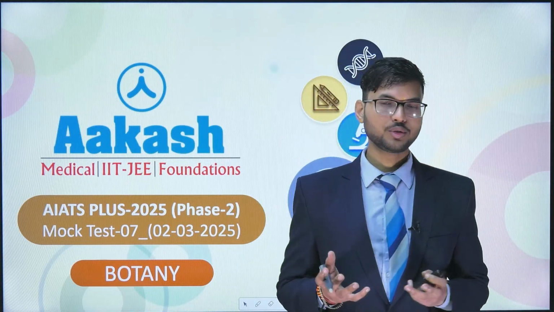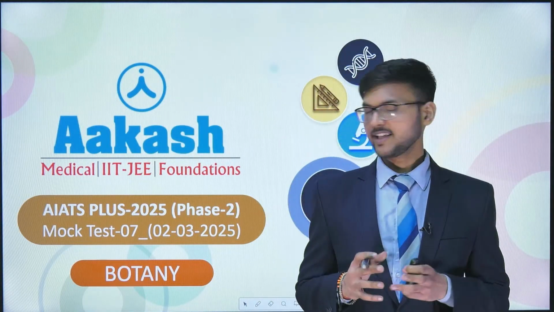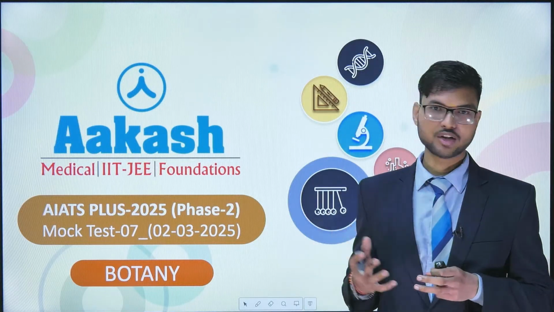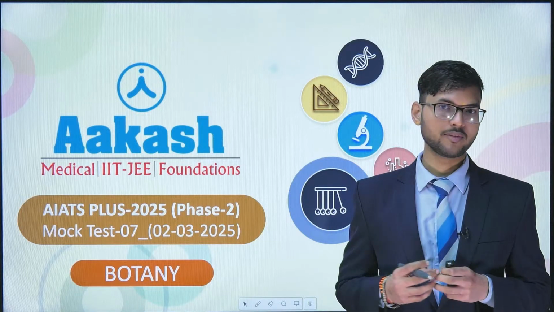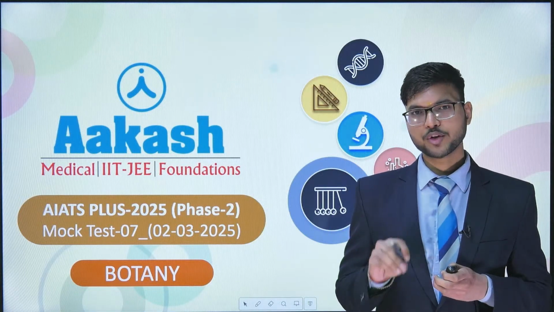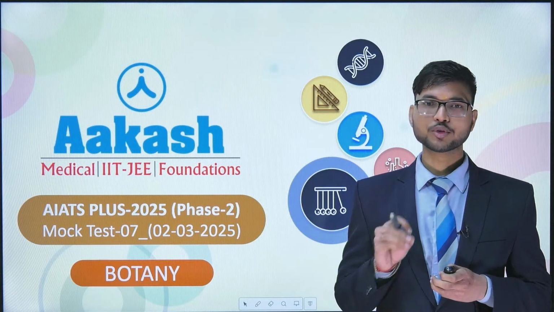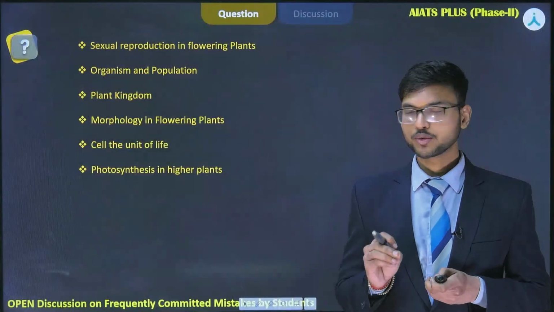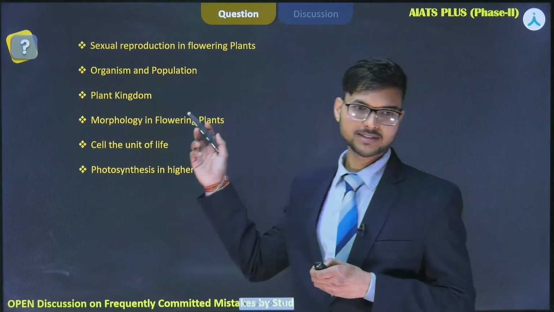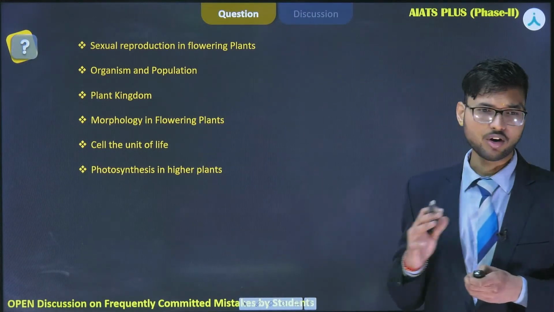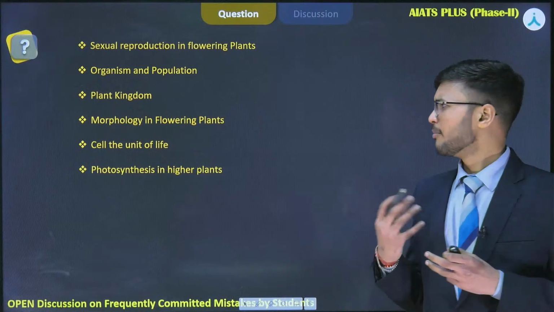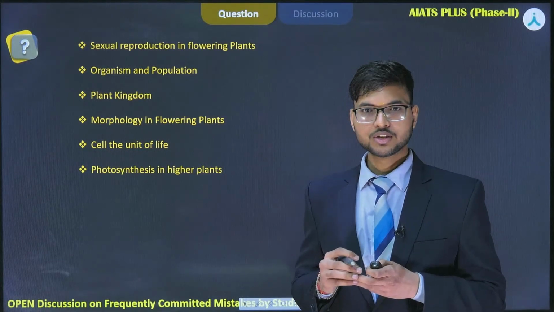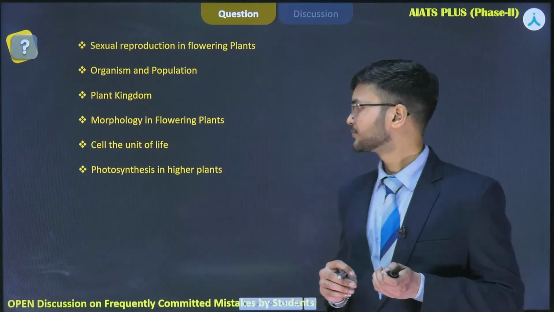From the previous session, we are here to discuss the AIATS plus phase 2 paper, that was mock test 7, conducted on 2nd of March, 2025. In this session, we are going to discuss those questions where most of the students have made frequent mistakes, from these topics: sexual reproduction in flowering plants, organism and population, plant kingdom, morphology, cell the unit of life, and photosynthesis. So let's start the session.